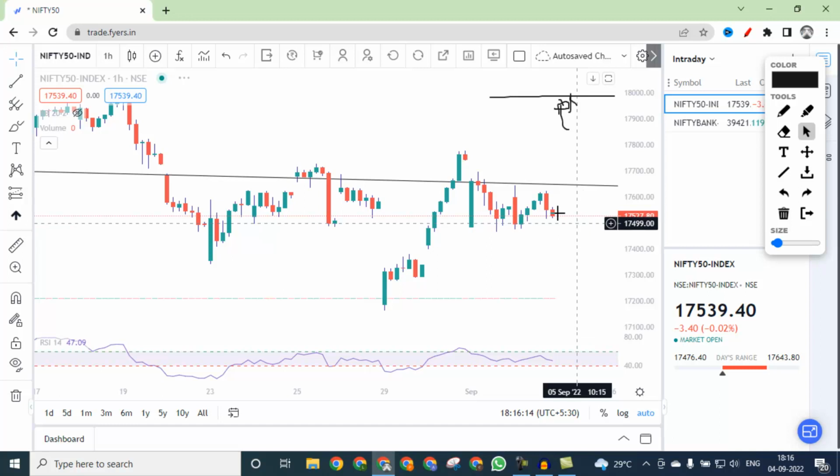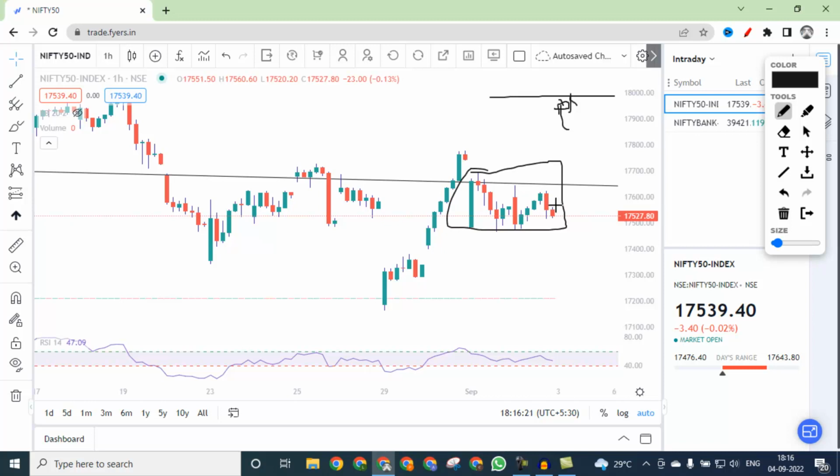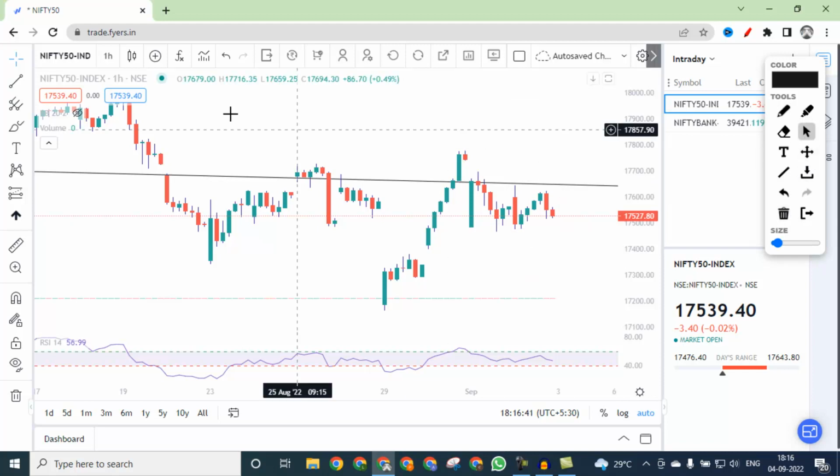So coming to the 1 hour chart, there is also nothing much you can see. It was kind of a pure range bound thing. So if it goes up, it will face trend line resistance, or above that near 17,800 also it will face resistance. If it comes down, then this window of 17,400 and 17,350 near this will act as support. So the 1 hour chart also looks kind of range bound.